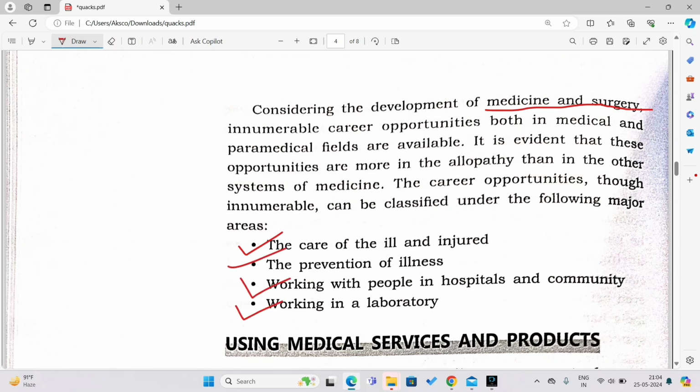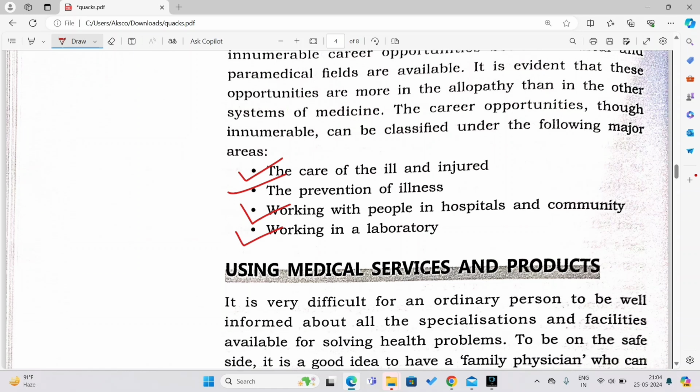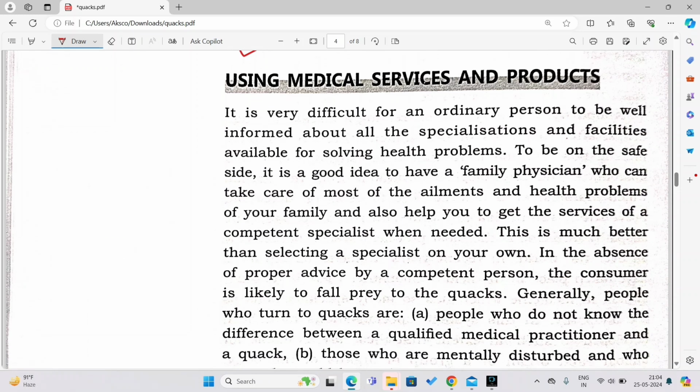So let us see using services and products. Now, what does it say? It is very difficult for an ordinary person to be well informed about all these specializations and facilities available for solving health problems. If you are a layman, an ignorant person, which means you do not have any idea which doctor you should go to. Suppose you are having a tooth problem and you go to an eye specialist, it will not help. Suppose you are having a problem related to skin rashes, you should go to a skin specialist. You should not go to a dentist, right? So you should know which doctor you should go to.